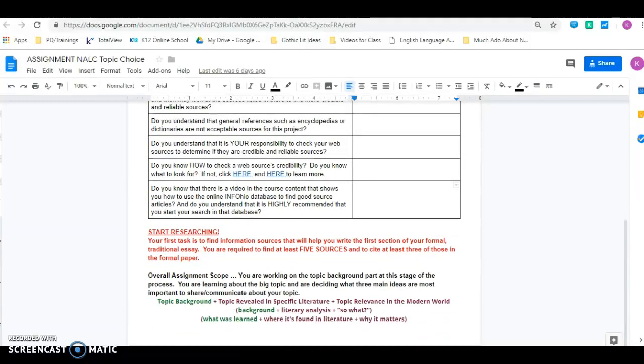Once you're done with that, you're going to start researching. Your first task is to find information that will help you write the first section of your formal traditional essay. You're going to be required to find at least 5 sources and to cite at least 3 of those in the formal paper. So you want to make sure that you're finding information that will really help you as you are developing this project. If you have any questions, don't hesitate to ask.